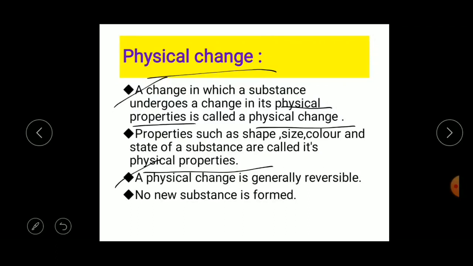For example, when you stretch a rubber, it will become long. When you leave it again, it will come back to its original position. That is a reversible change. Understood? Next one is that no new substance is formed. After the change, we will not get any new substance. For example, tearing of a paper.